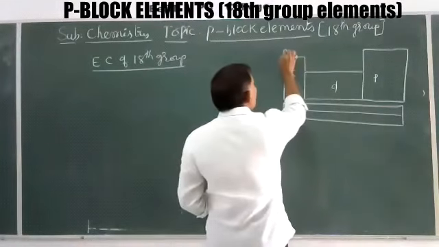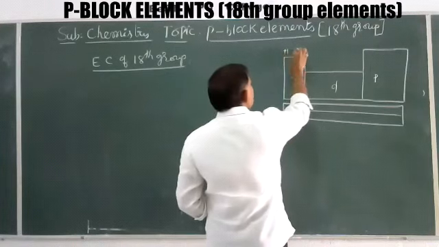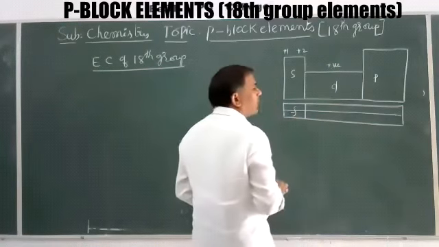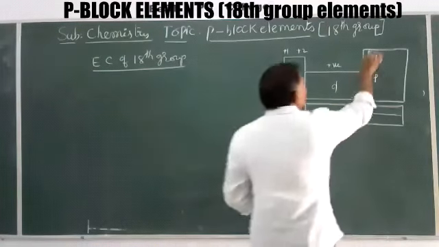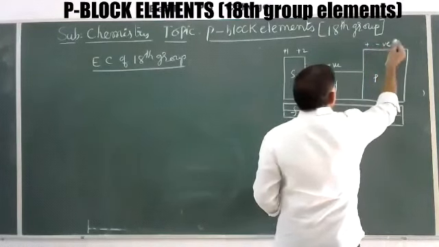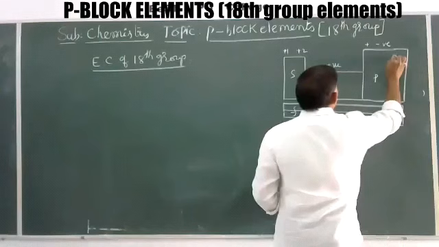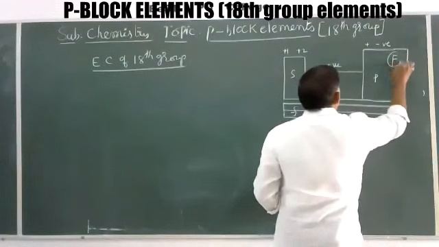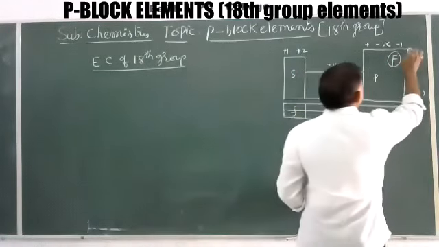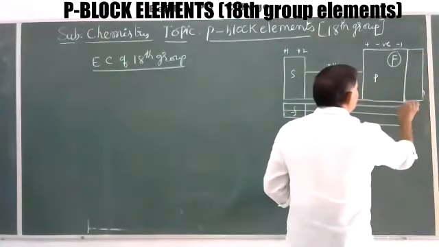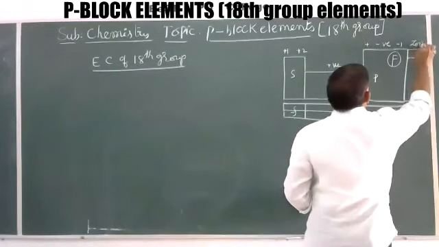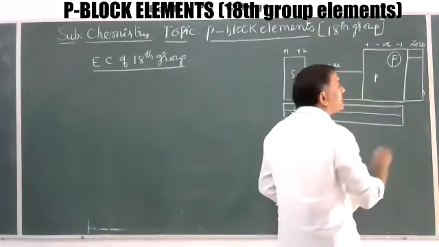Now, for this oxidation state, positive values are there, +1 and +2. Here also, positive values are there, D block elements. Now, here, slowly the positive values decrease and negative values increase. The last, 17th group elements like fluorine, show -1 oxidation state, whereas these 0 group elements have valency 0, oxidation state 0, combining capacity 0.